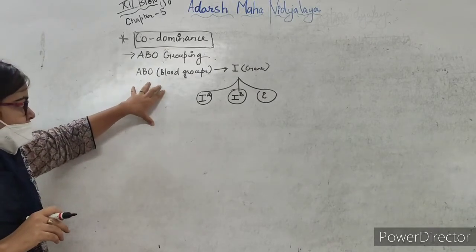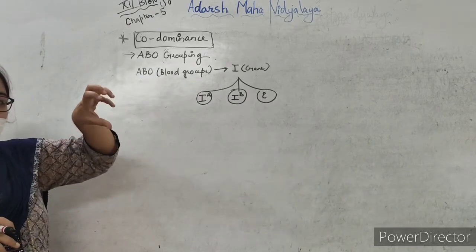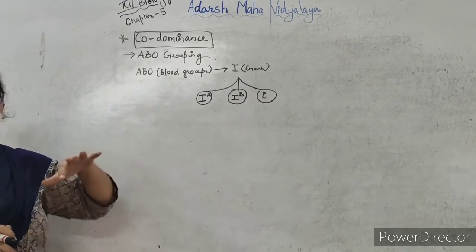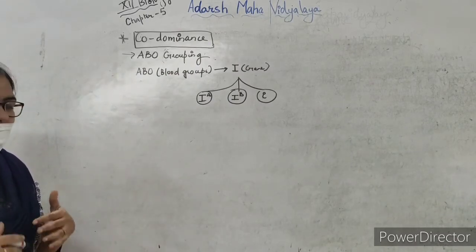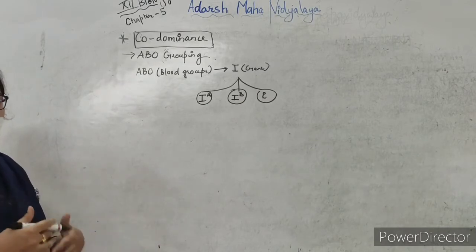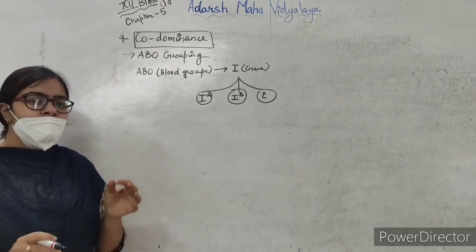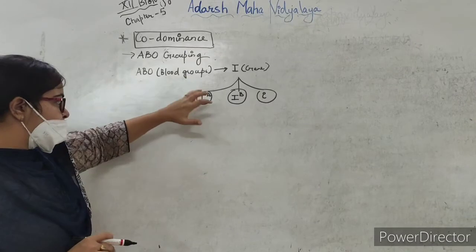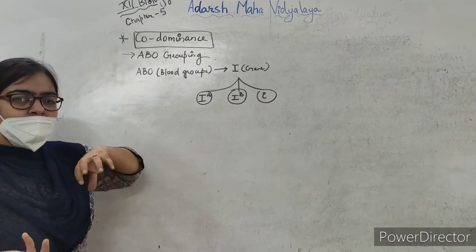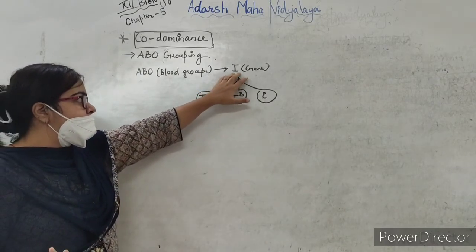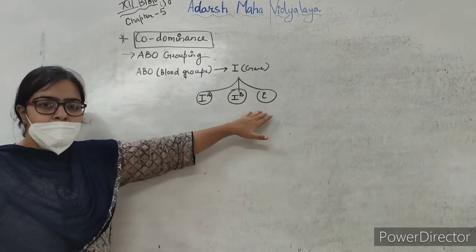Here we'll see that both of the parental characteristics will be expressed in the organism. It will not be like that either of the parental type will be expressed, that was in dominance, or mixing or in between character will be there, that was in incomplete dominance. So ABO blood groups are coded with the help of I gene. I gene is something which codes for a particular character. Now this I gene has 3 variants or 3 alleles, which is IA, IB, and small i.